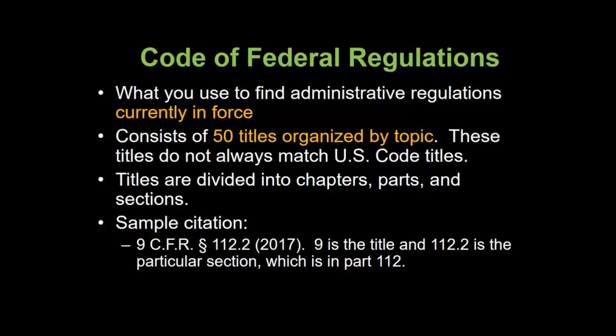The CFR currently consists of 50 titles, which are organized by topic, which makes it easier to use than the Federal Register for research. The title numbers do not necessarily match those of the United States Code titles, but sometimes they do. For example, Customs is Title 19 in the United States Code and the CFR, but Copyright is Title 17 in the United States Code and Title 37 in the CFR. Titles are organized into chapters, parts, and sections.